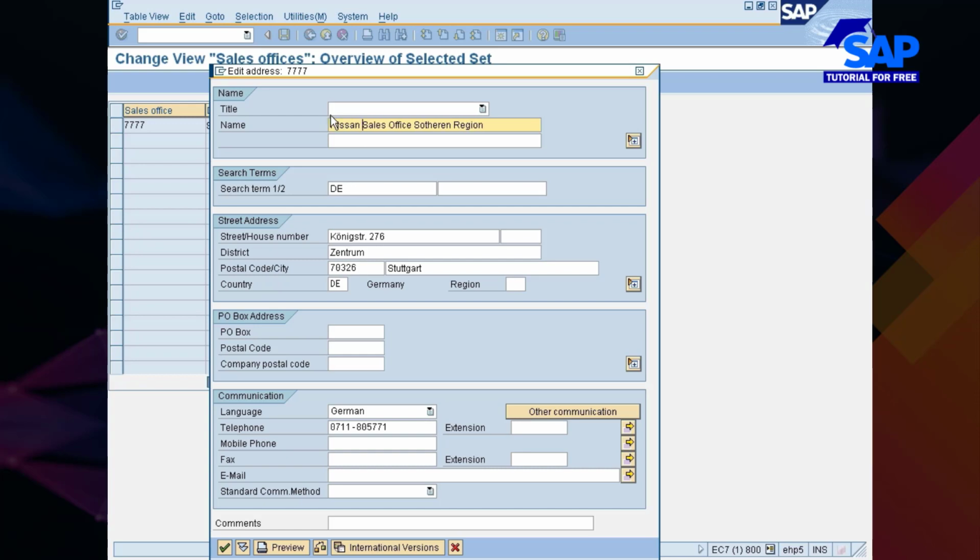Let me put it this way. Nissan sales office, okay, something like this. Put it here. SOUTHERN. Sorry, SOUTHERN. SOU.